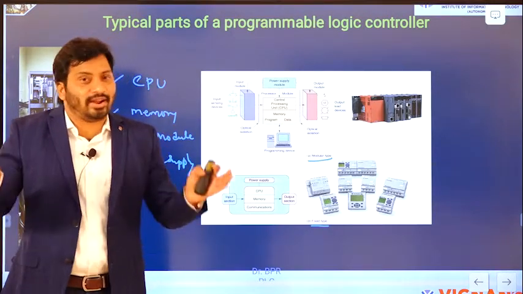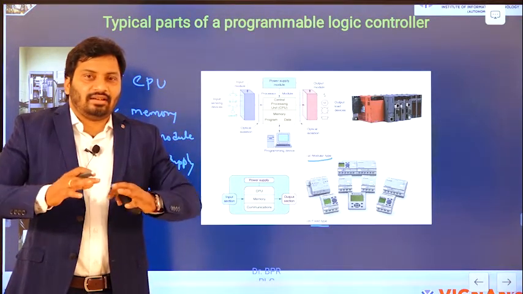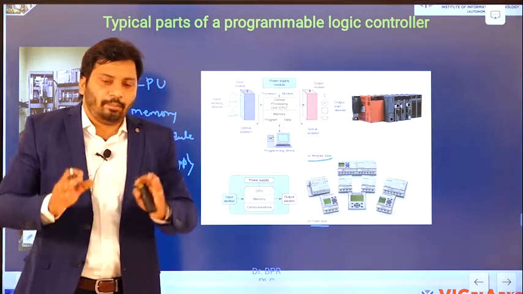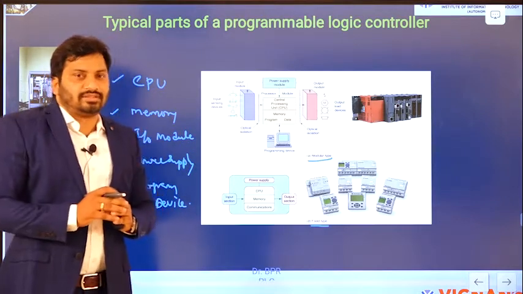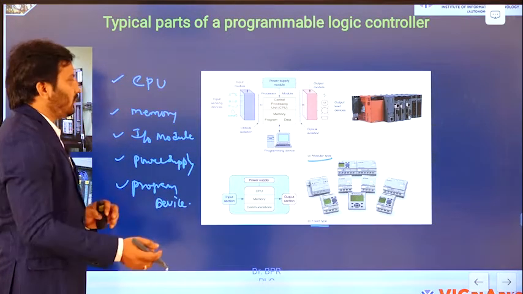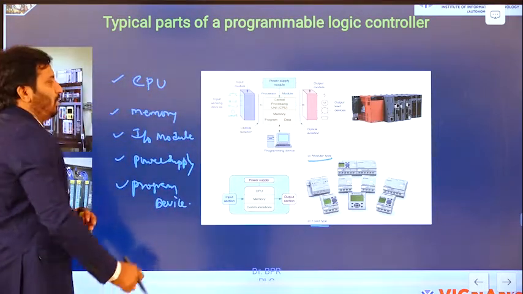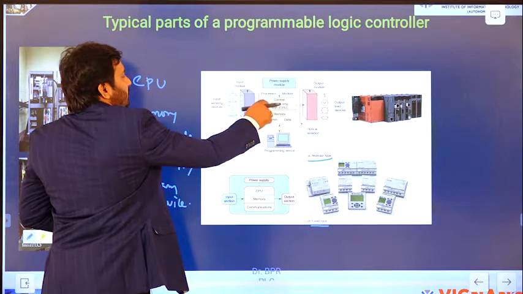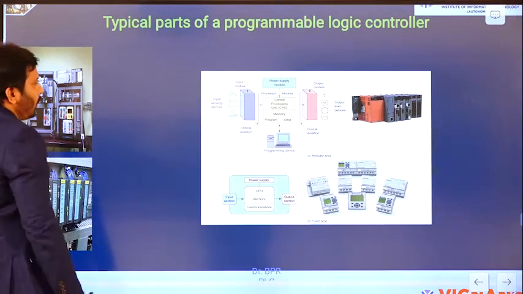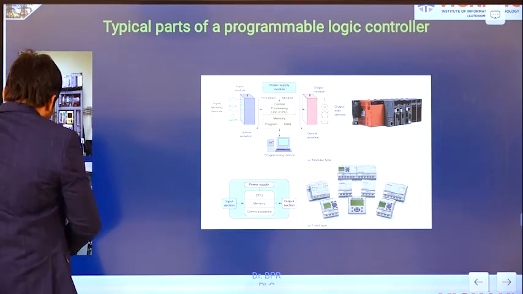Day by day, we add peripherals and communication units to increase the capability of the PLC device for high-end operations, but the basic modules in a PLC are these. We will now see what the use of each one is. In this processor module, what are there? In the CPU module, there are the processor and memory. First, in this CPU module, what is the first thing?